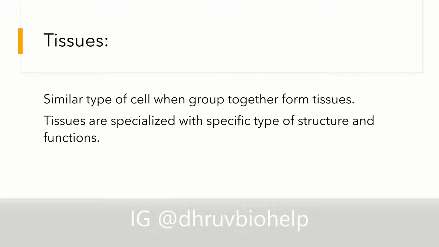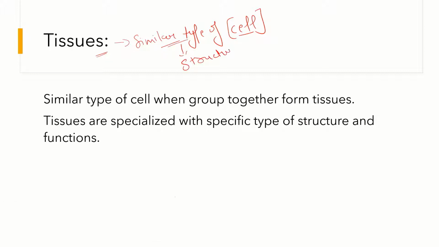Now let's start with tissues. So tissues are mainly formed from similar type of cells. That means every cell which is having similar type of structure and functions forms a group, and the group formed by the similar type of cells will form tissues.